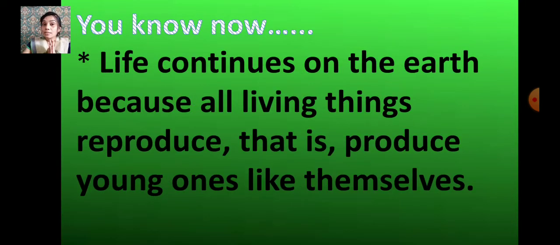Now, you all know that life continues on the earth because all living things reproduce, that is, produce young ones like themselves. The stages in the life of a living thing form its life cycle. So all living things produce their young ones like themselves, and so life on earth can continue. Animals reproduce in different ways.